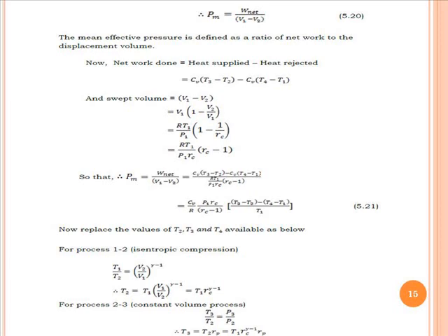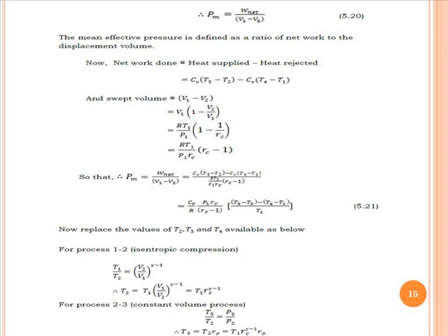When we put in all the values, we get Pm, the mean effective pressure, equal to P1 Rc divided by (Rc - 1) times the bracket (γ - 1), in square brackets Rc^(γ-1)(Rp - 1)..., where Cv/R is equal to 1/(γ - 1).